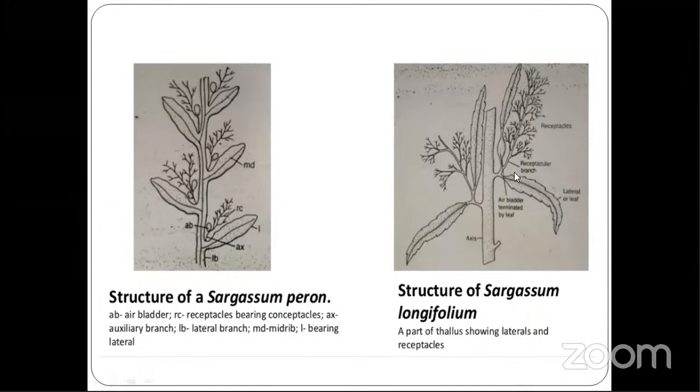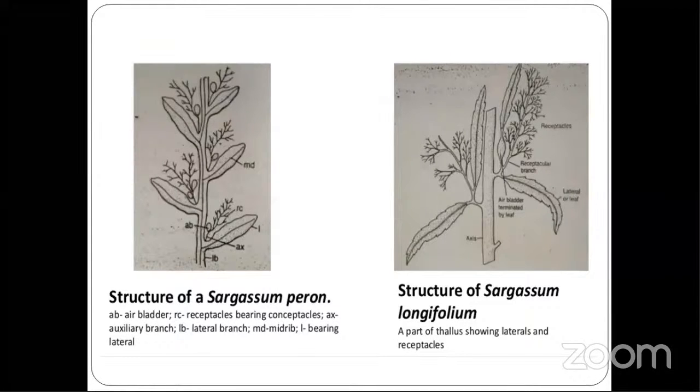You can see the leaves here are entire, like coconut. Here the leaves have the entire margin. They have no midrib, so midrib is not there. Each leaf possesses a few pores on the upper surface, and these pores are called cryptostomata. Please write it down.